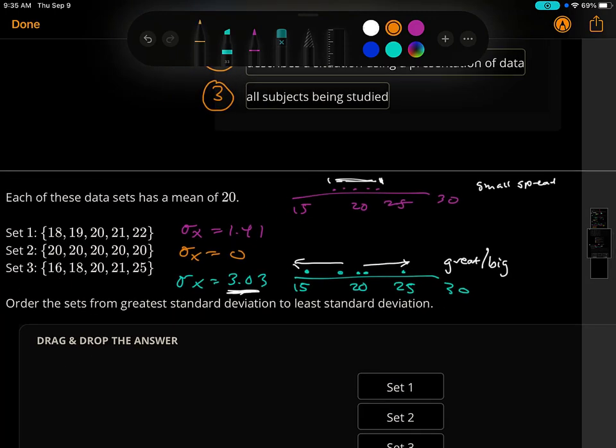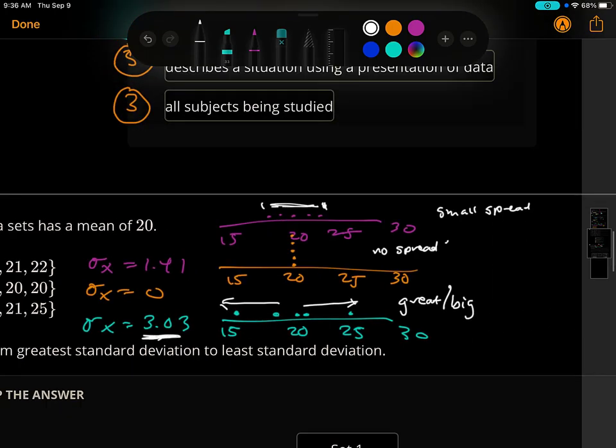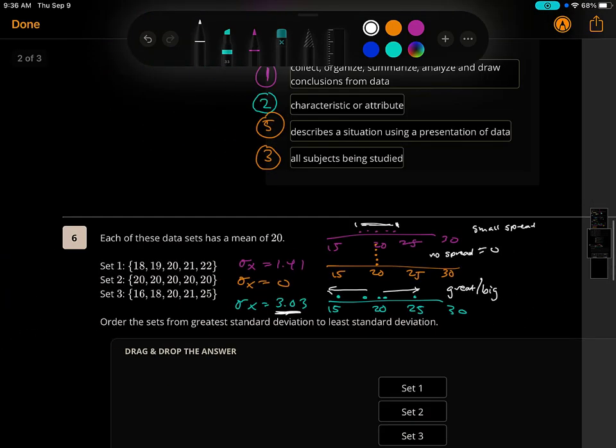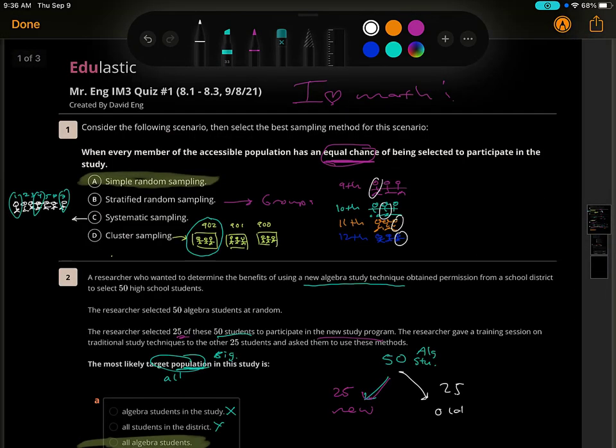Okay, but let's look at this orange one here. 15, 20, 25, and 30, and all the numbers are what? It's kind of like, well, one of my kids kind of does this. They can stack up all of the Skittles. They can stack up all the spread in one place. So there is no spread, right? There is no variation. It's not being moved out, so no spread. No spread means your standard deviation was what? What did we calculate it to be? 0.